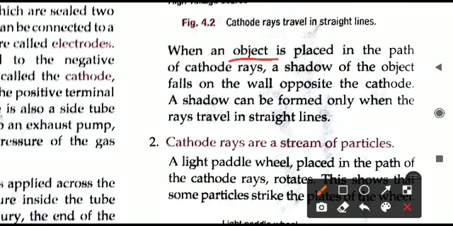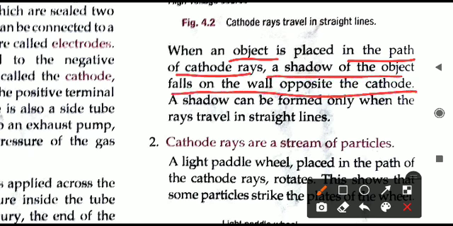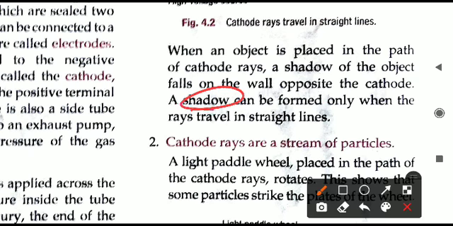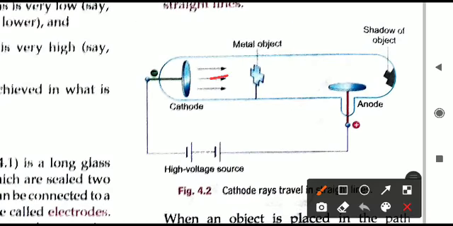When the object is placed in the path of the cathode rays, a shadow of the object falls on the wall opposite. So what does this mean? A shadow can be formed only and only when the rays are moving in a straight line. That means something is striking that thing. Then only the shadow will form, otherwise the shadow will not form. If nothing is striking this metal plate, how will the shadow come? You can see the shadow on the right side. This shadow is coming only because the cathode rays are striking this particular metal object. So this small activity is proving that cathode rays always move in a straight line.